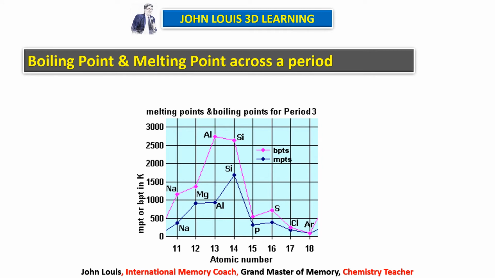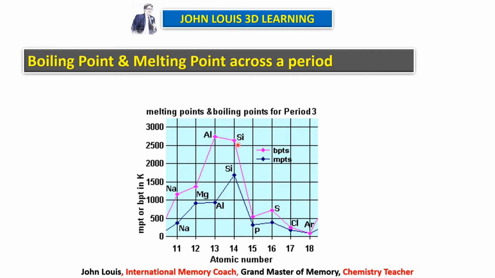Okay, now take across the period, what happens? Here the first element is sodium, so we take the graph and read it out. For sodium, let us take the boiling point first of all.